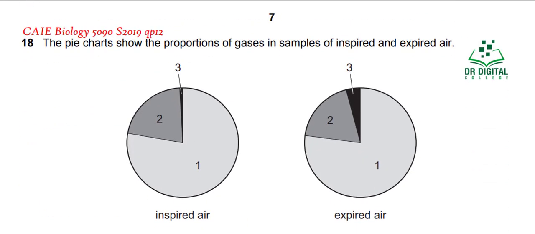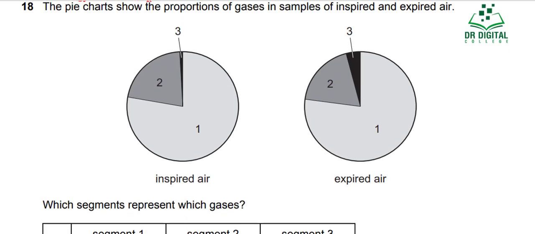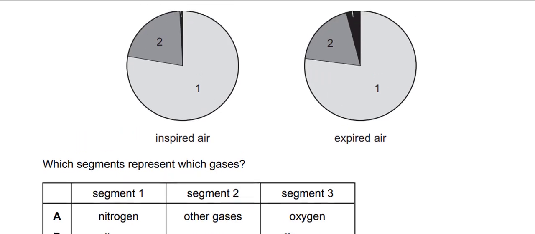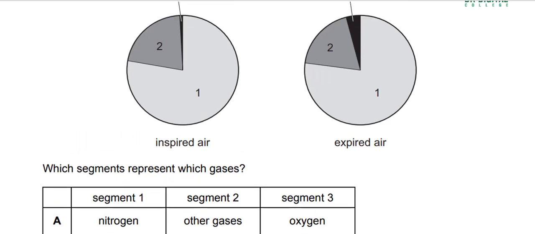In question 18, the pie chart shows the proportions of gases in samples of inspired and expired air. You know that 1 is the maximum, then less is 2, and the most varying amount is that of 3. Which segment represents which gas? So most probably 1 is the nitrogen.